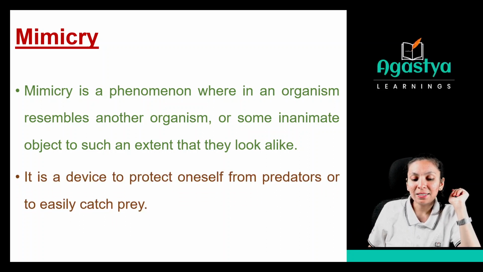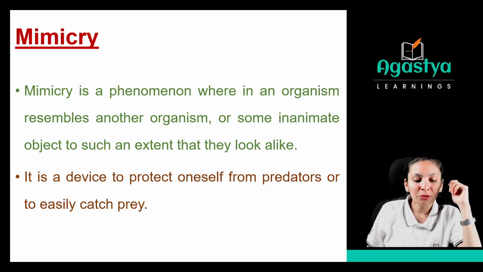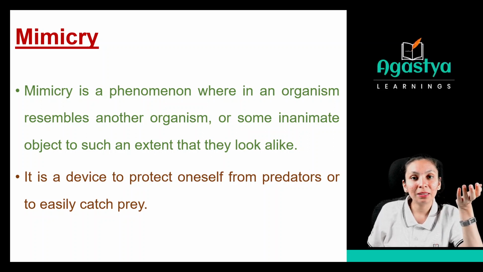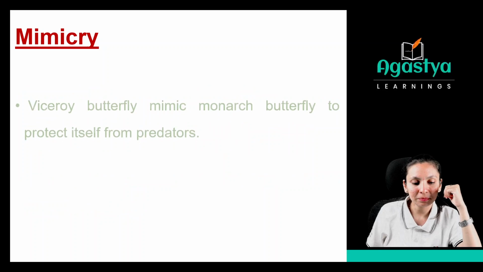So it is a device to protect oneself from predators. Some animals also do it to easily catch their prey. Those who do not want to become prey have to protect themselves, and others relieve themselves from the predators.